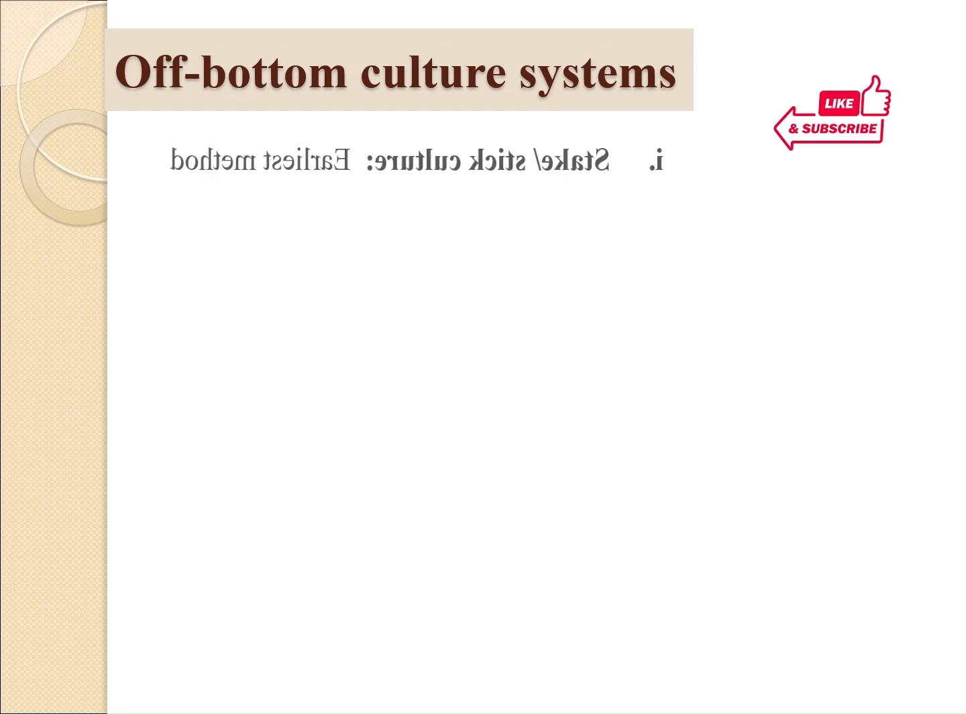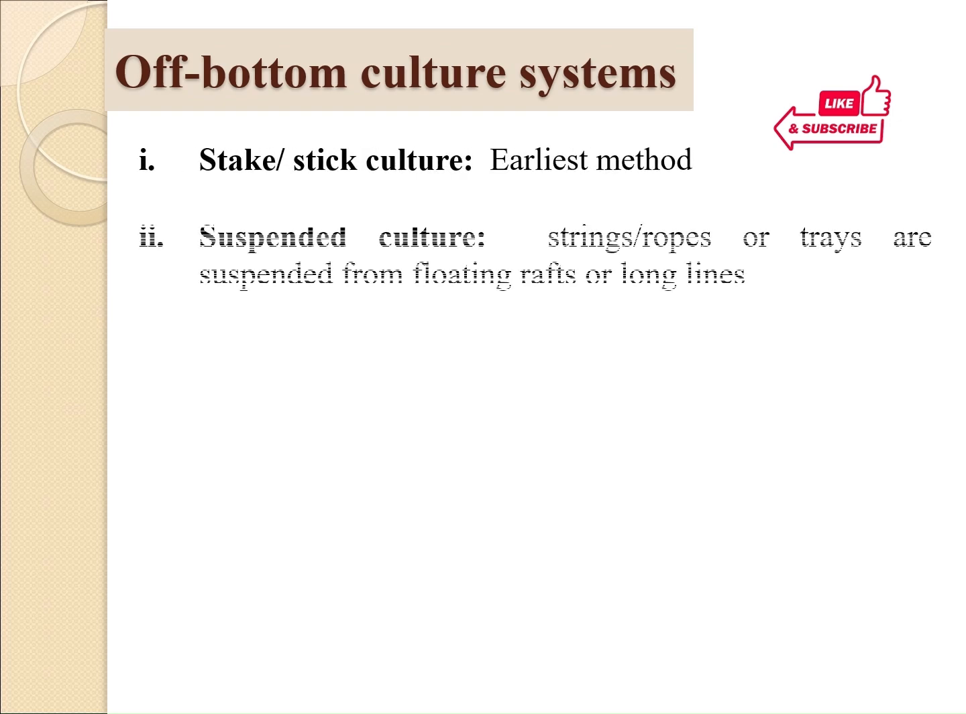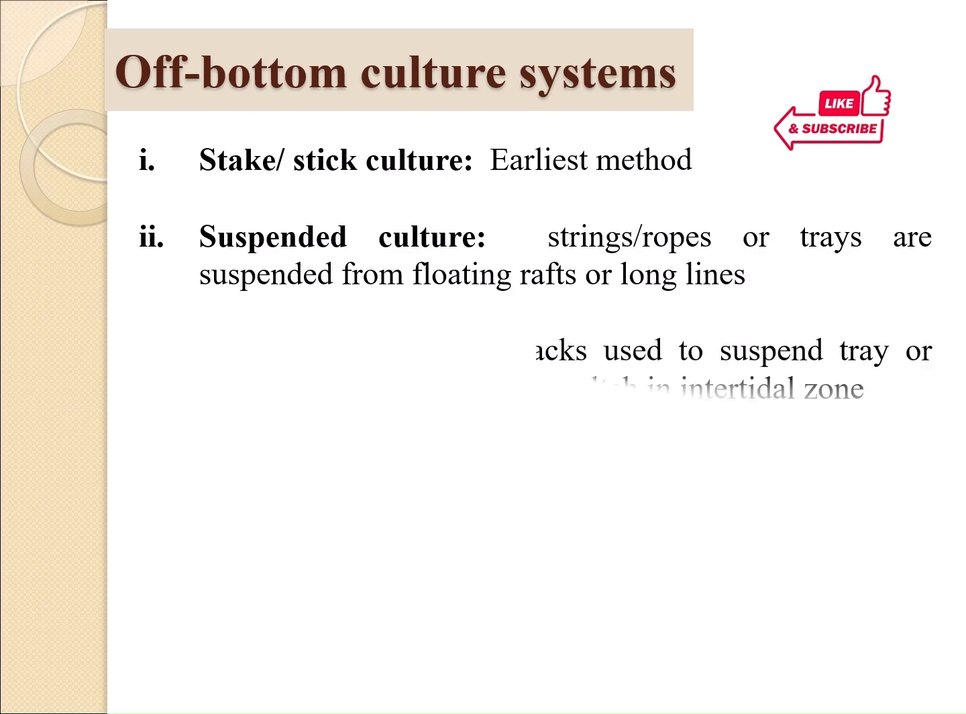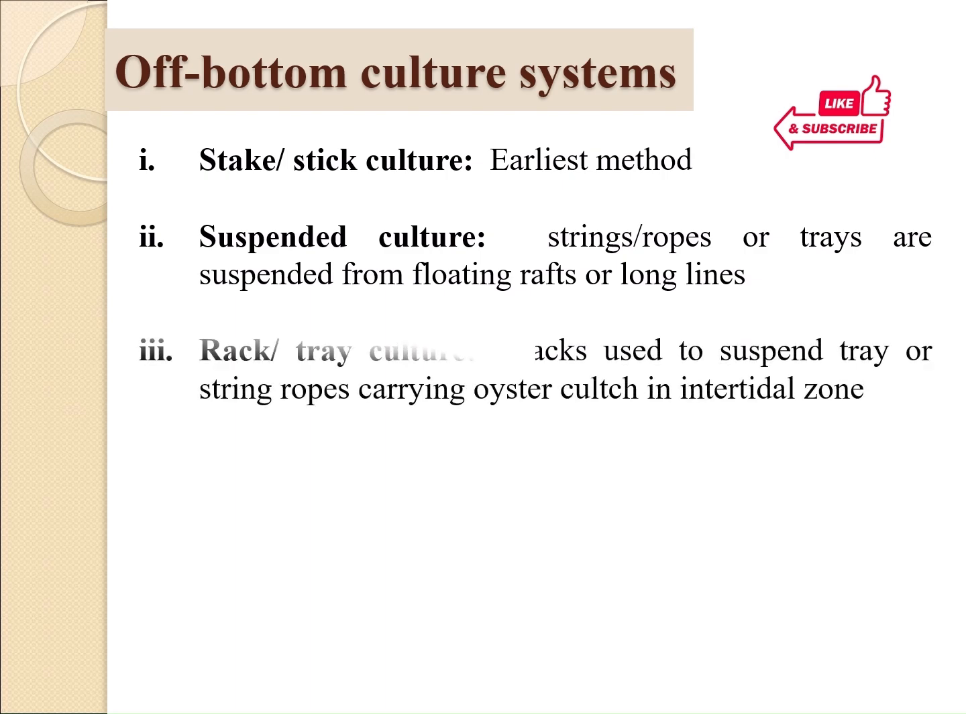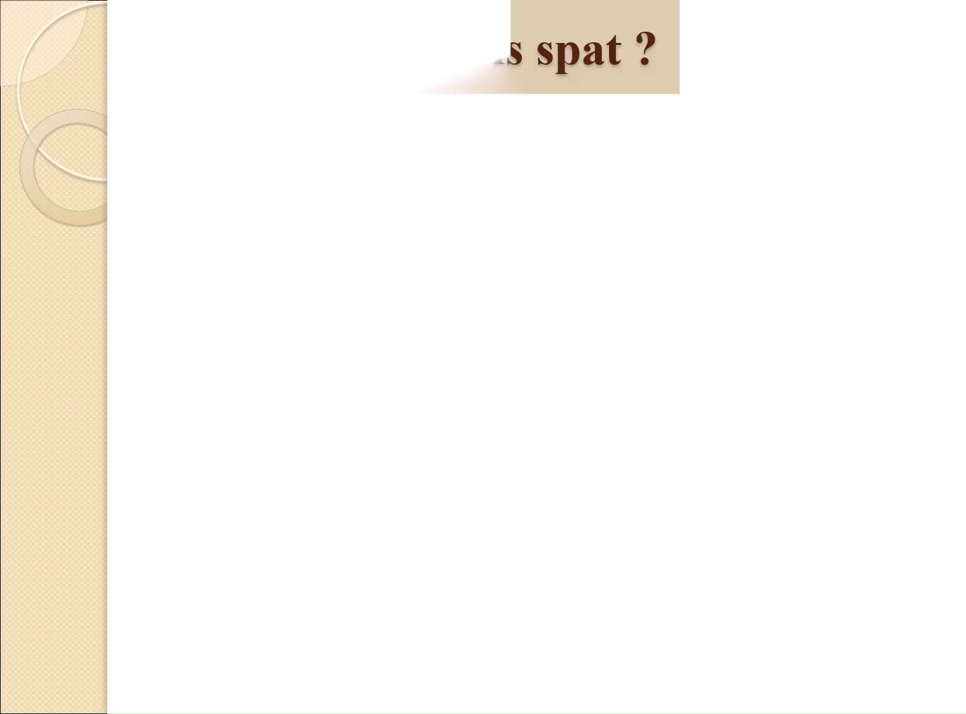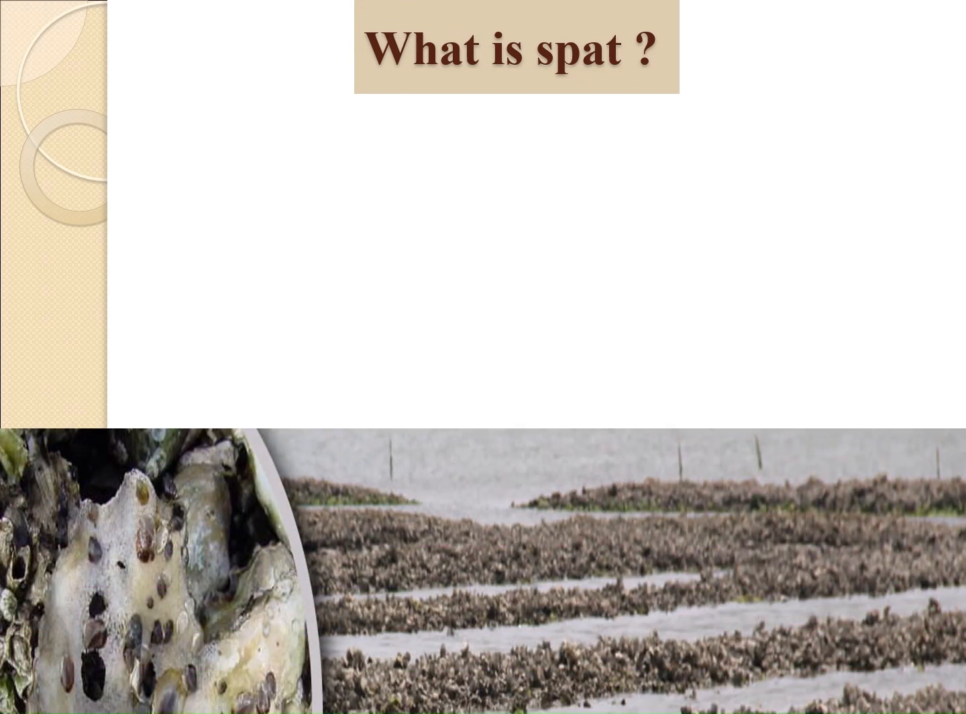Among these, the earliest is probably the stake or stick culture system, where bamboo, wooden or cement stakes or sticks are driven into the bottom or set out horizontally on racks to catch spat. When oysters reproduce, they spawn tiny larvae that freely navigate the water column until they find an appropriate habitat with a structure to settle on. Once the larvae permanently attach to a surface, they are known as spat.